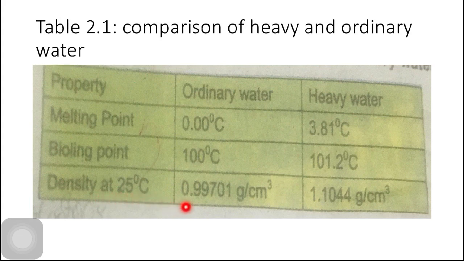The density of ordinary water is 0.99701 gram per centimeter cube and the density of heavy water is 1.1044 gram per centimeter cube. It means that heavy water is more dense than the ordinary water.